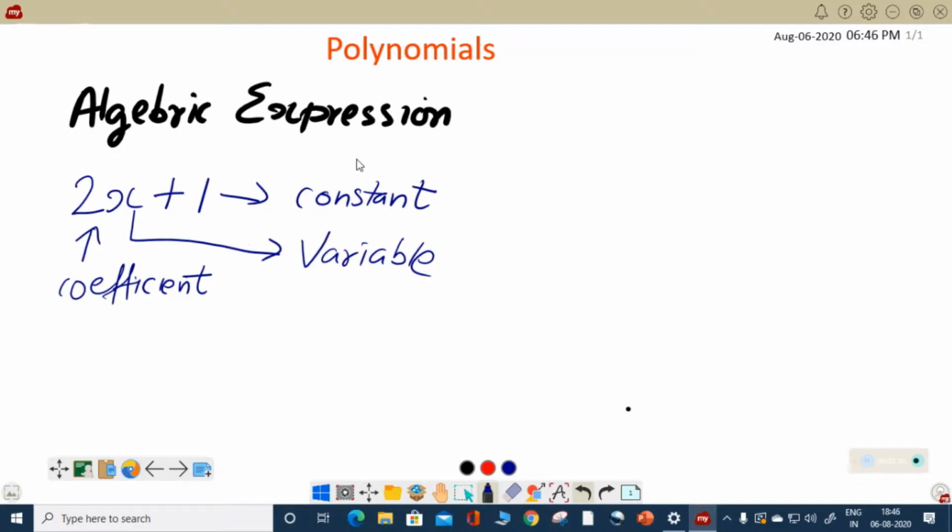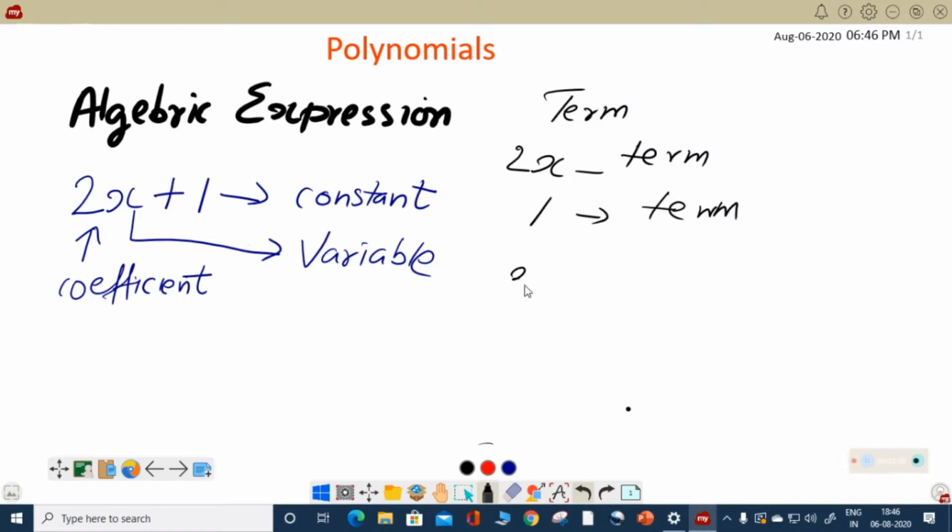That was one set of study you did at that time. Then you studied another aspect of learning. It was about terms in an expression. This one, 2x, is a term, and 1 is another term, though it is a constant.